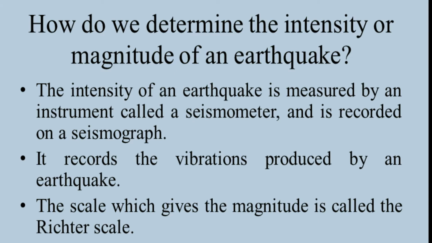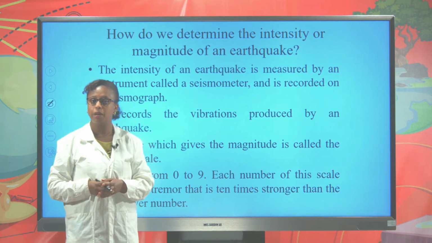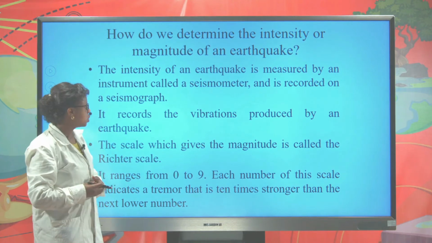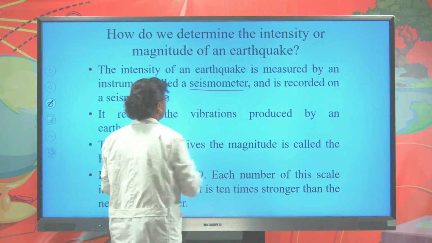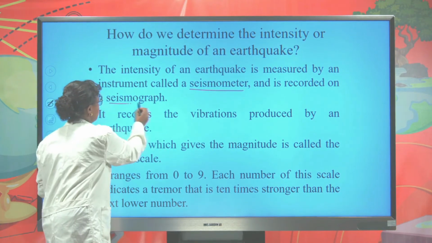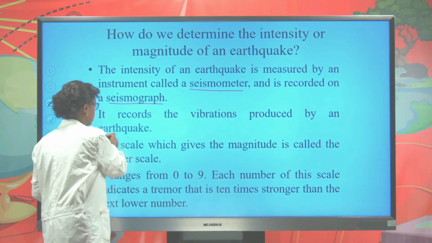How do we measure the magnitude or the intensity of an earthquake? There is an instrument to measure the magnitude or the intensity of an earthquake. We call this instrument seismometer. The seismometer records on the seismograph. The seismograph records the vibration produced by an earthquake.